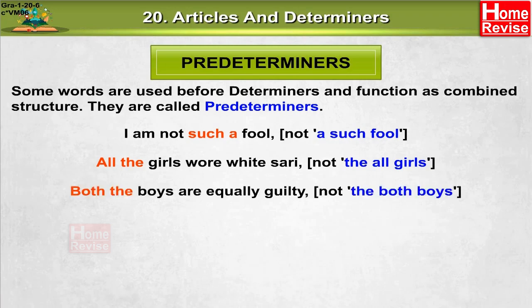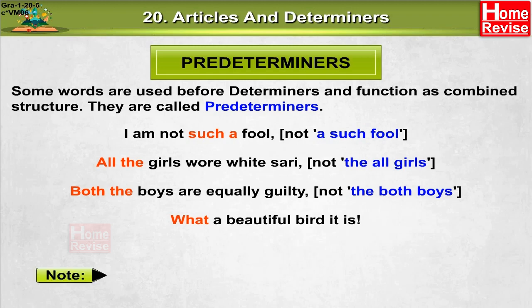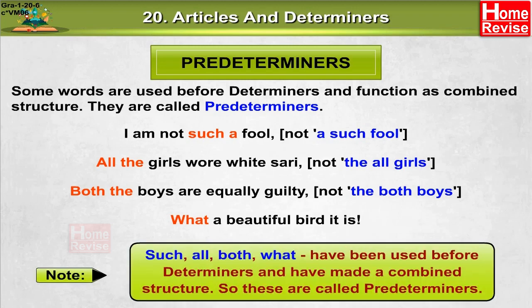Both the boys are equally guilty, not the both boys. What a beautiful bird it is. Note: such, all, both, what have been used before determiners and have made a combined structure. So these are called predeterminers.